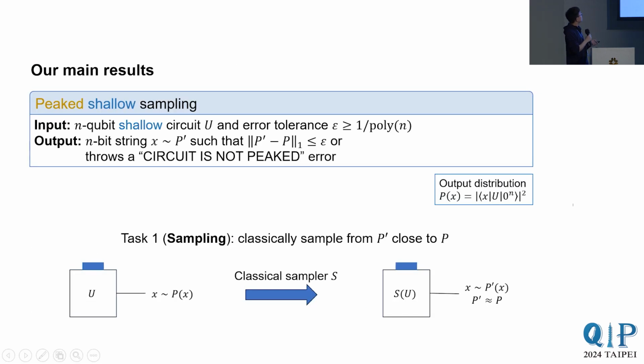Okay, so now I'm going to state our main results. We give classical sampling algorithms that do the following. On input an n-qubit shallow circuit U and an error tolerance epsilon that's at least 1 over poly n, our algorithms either output a string x drawn from some distribution p prime that's epsilon close to p in 1 norm, or throw a circuit is not peaked error.